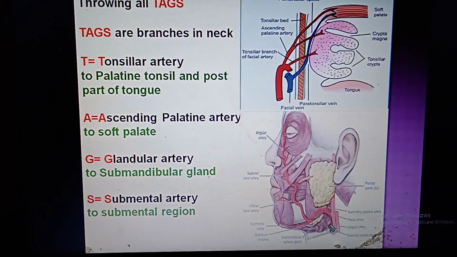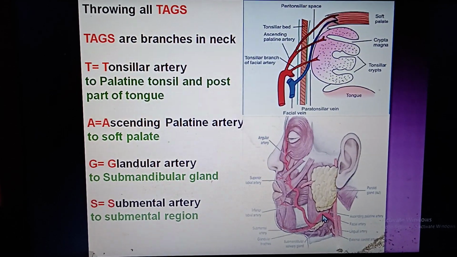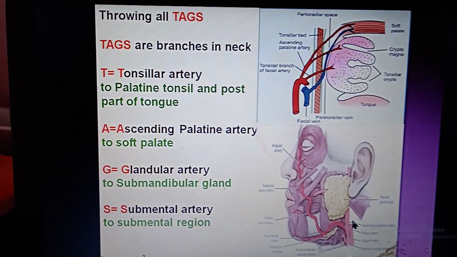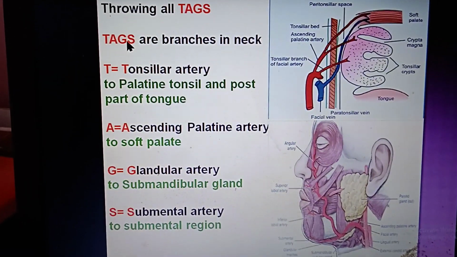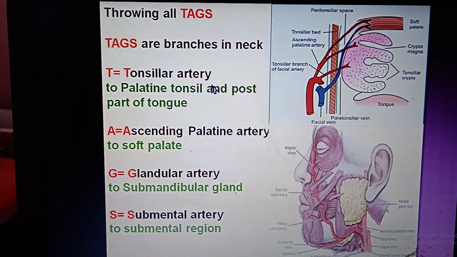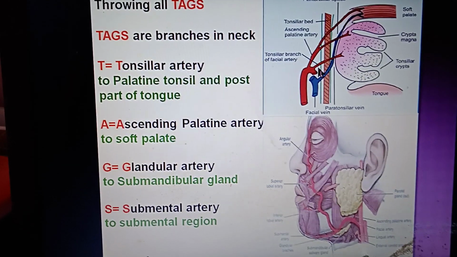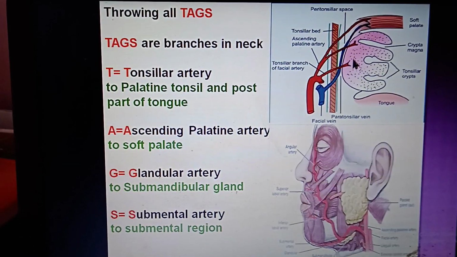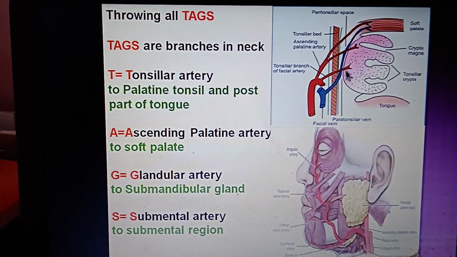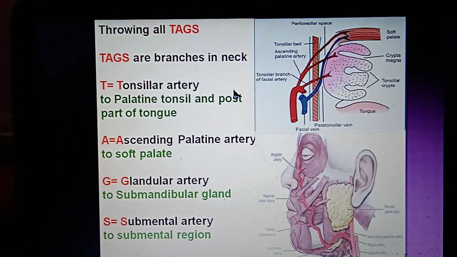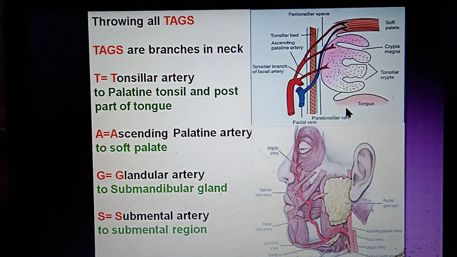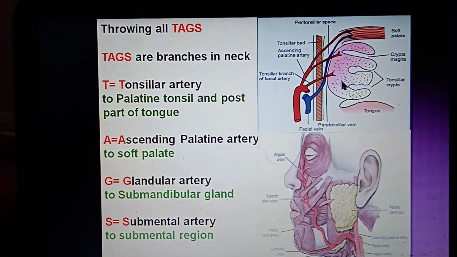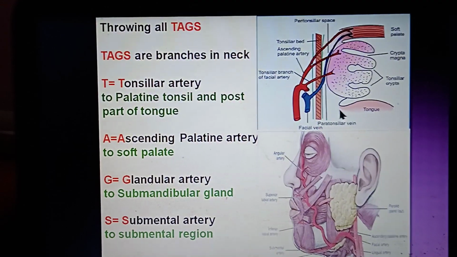Carotid triangle is a vertical triangle, whereas the submandibular triangle is a horizontal triangle of the neck. So tags, T stands for tonsillar artery. This one is the tonsillar artery, which is going to supply the palatine tonsil as well as the root of the tongue.